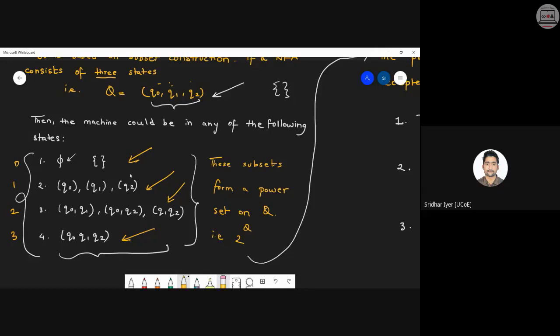So in total, how many states are there? Kindly count and let me know. These are the maximum possible combinations of this NFA. An NFA with three states can be present at max in 8 various combinations. That is what we call a power set. 2 raised to q, that is 2 raised to 3, that is 8. Clear? So an NFA with three states can initially be present in 8 states in the final output. जो हम लोग DFA बनाएंगे that will have at the max 8 states. कम भी हो सकते हैं but 8 से ज्यादा नहीं होंगे.